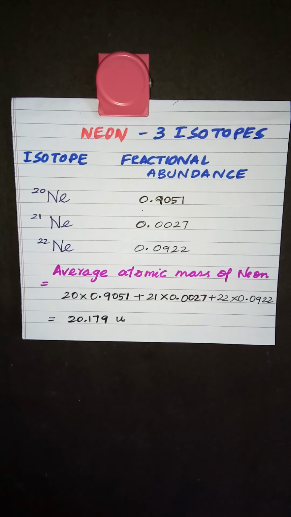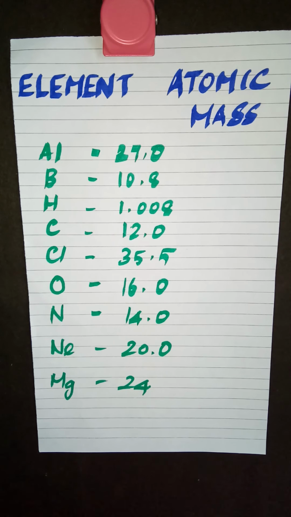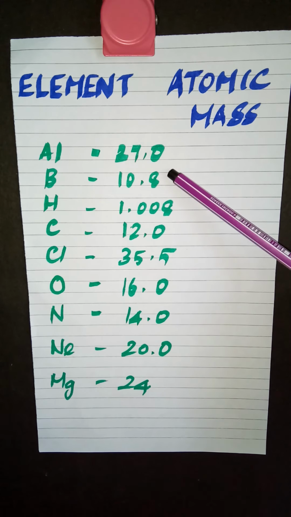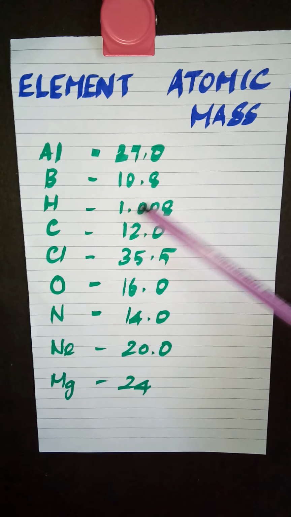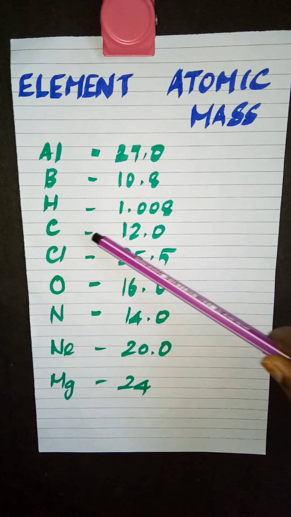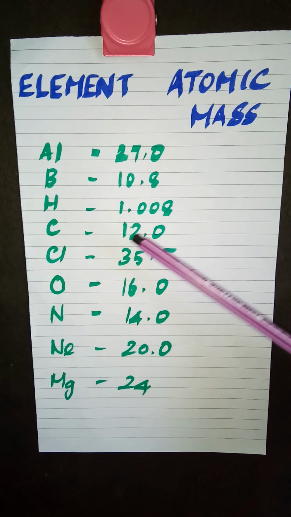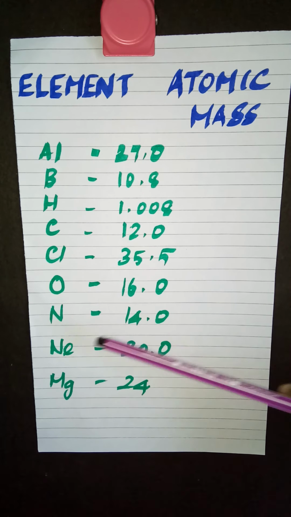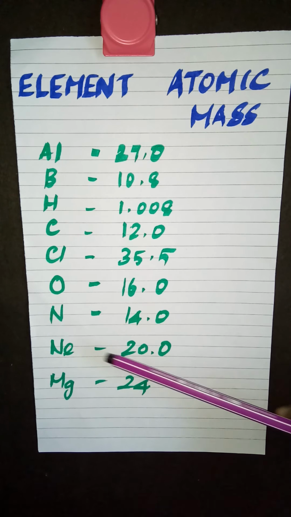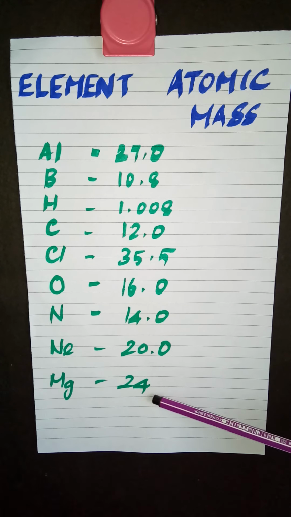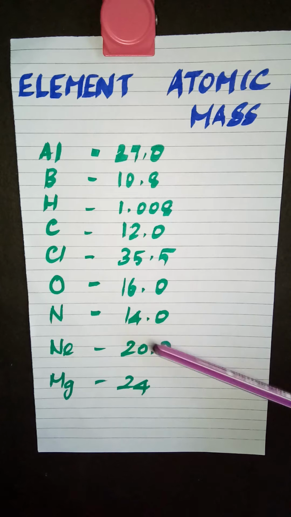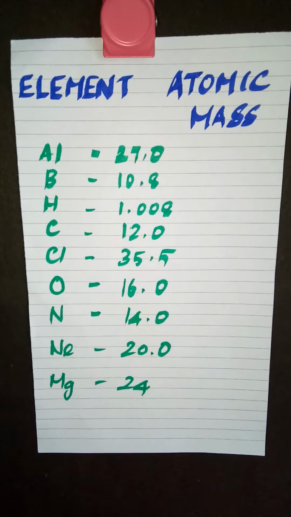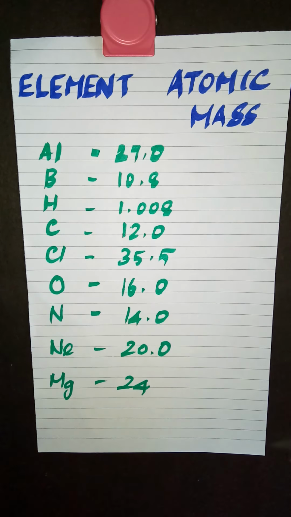This is the list of commonly used atoms whose atomic mass we will use in calculations. Aluminium 27.0 units, boron 10.8, hydrogen 1.008, carbon 12.0, chlorine 35.5, oxygen 16.0, nitrogen 14.0, neon 20.0, magnesium 24. This means these elements are that many times heavier relative to carbon-12.